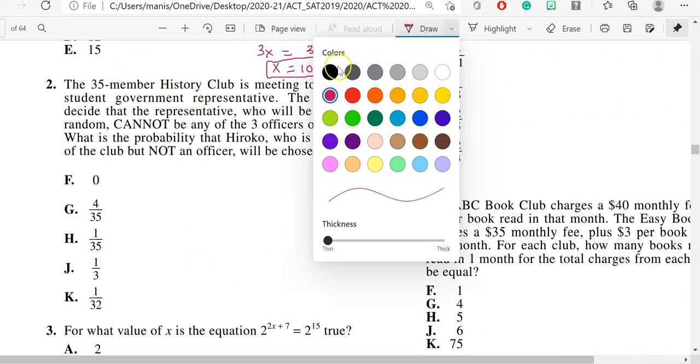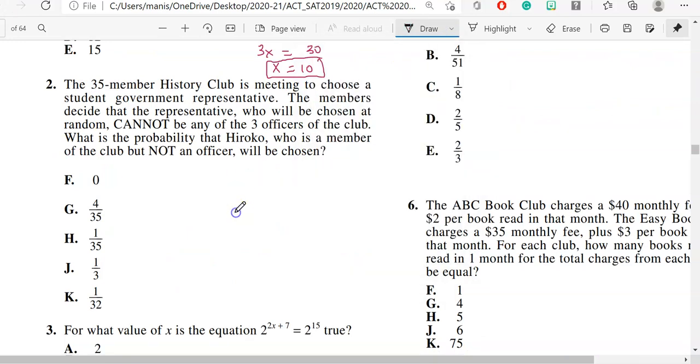Question number 2. The 35-member history club is meeting to choose a student government representative. The members decide that the representative who will be chosen at random cannot be any of the 3 officers of the club. What is the probability that Hiroko, who is a member of the club but not an officer, will be chosen? Step number 1, you should write the formula to find the probability. The formula for probability is favorable number of events over total number of events.